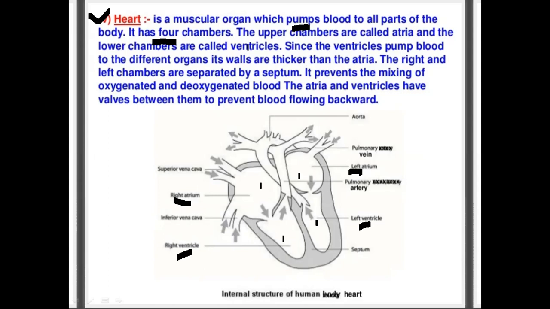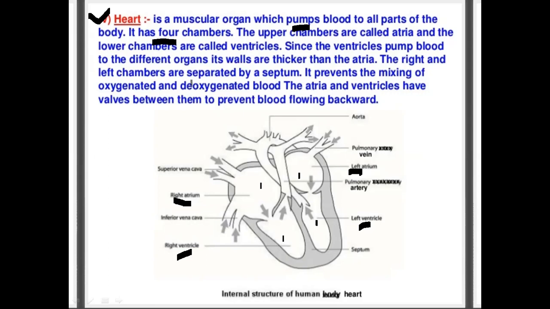So the question will come in the exam: how many chambers are present in the heart? There are four chambers in the heart, and the names are left atrium, right atrium, left ventricle and right ventricle. The upper part is called atrium or atria, and the lower part is called the ventricle. The ventricle again has two parts, left ventricle and right ventricle, and the atrium also has two sub parts, the left atrium and right atrium.